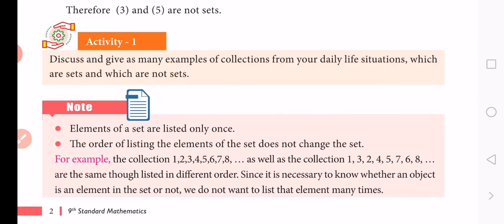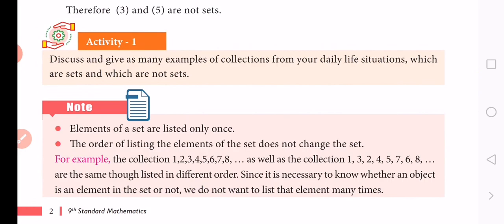I have already told some sentences, but now you make 10 sentences each of set and not a set. So you prepare your own sentences, and I give some examples.